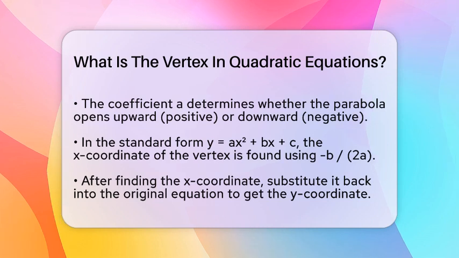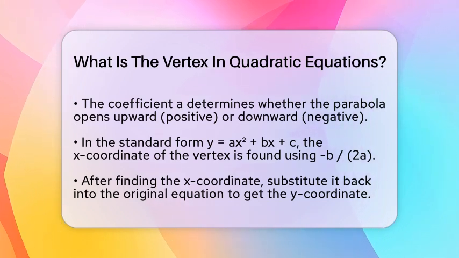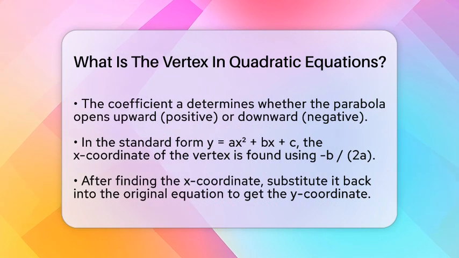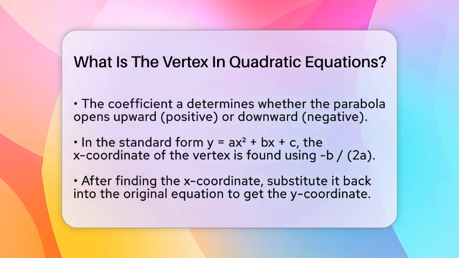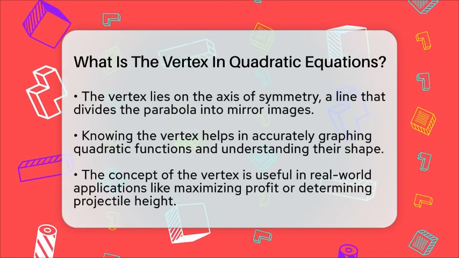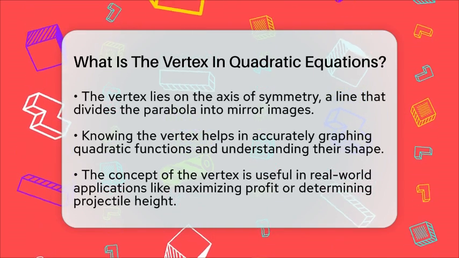The vertex also lies on the axis of symmetry, which is a vertical line that cuts the parabola into two mirror images. This line passes through the vertex and helps us understand the shape of the parabola. Knowing the vertex makes it easier to graph quadratic functions accurately and see their highest or lowest points.